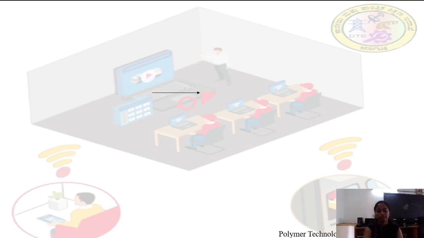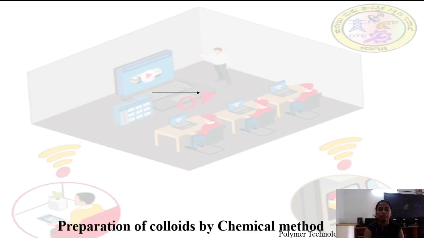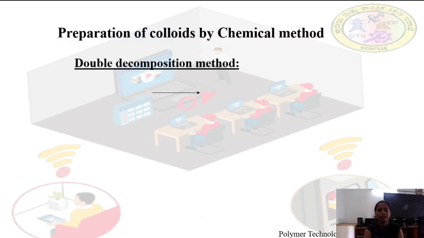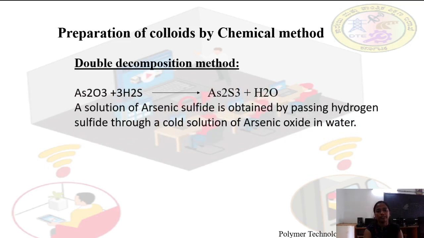So in the last session we discussed the preparation of colloids by physical methods. There are different methods which we discussed in the physical method. Now we are going to discuss the chemical method. The first method is the double decomposition method. Here is an example for the double decomposition method.